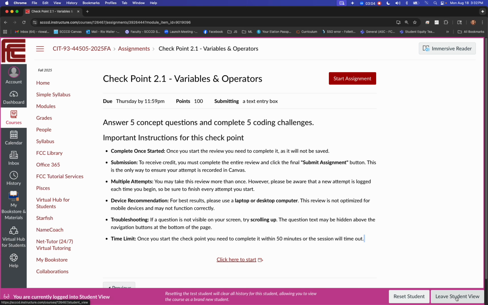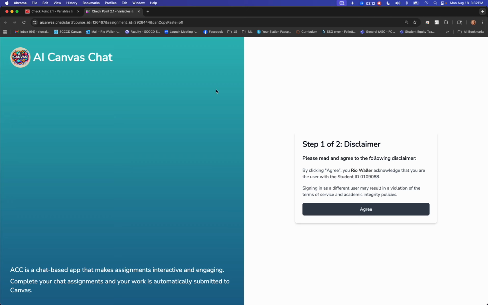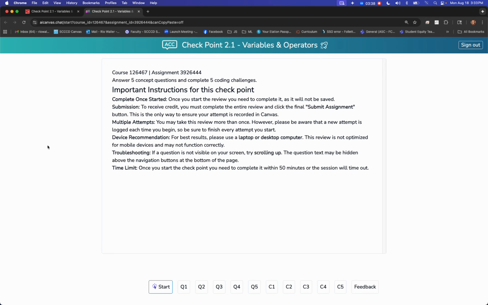Now for me, I actually have to leave the student view to get this to work because of the way the canvas is set up. So the first thing you'll do here, matter of fact, it didn't do it because I was in here a minute ago, but you will get a screen saying you have to authorize, and you do have to authorize, because what we do is we take your credential authorization from Canvas and we bring it over to this app, which is aicanvas.chat, that again has been built by Rick with, of course, myself. And actually, Brianna is helping us now, our tutor. Okay, so once you get past those 2 checkpoints, then you'll get in here.